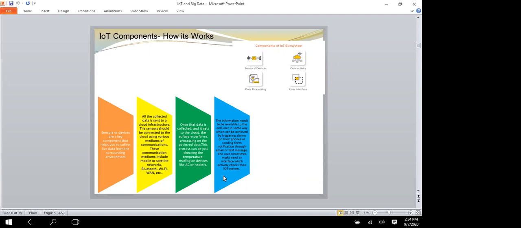Next, the collected data is sent to the cloud infrastructure, but it needs a medium of transport. The sensor can be connected to the cloud through various mediums of communication and transport, such as cellular networks, satellite networks, Wi-Fi, Bluetooth, LoRa wide area network, and many more. Every option we choose has some specification and trade-off between power consumption, range, and bandwidth.